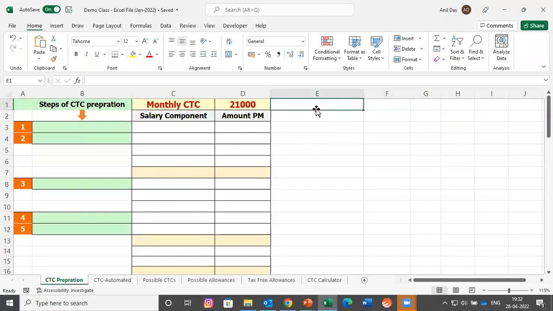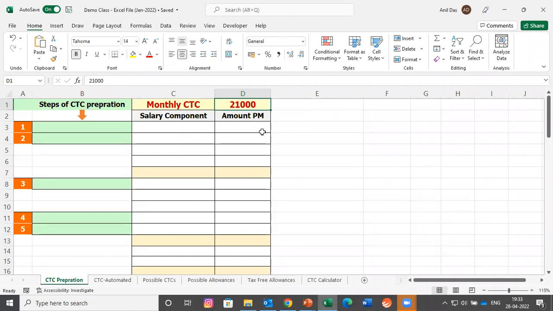We have restricted the right of muteness. So I have intentionally taken the monthly CTC of 21,000 because I want to include this person into ESIC. ESIC is one of the biggest labor laws in India, which gives a good number of benefits to the employee. Under ESIC, only those employees come whose monthly salary is 21,000 per month or less. If you are getting more than 21,000 per month, you would not be coming under ESIC and you would not be getting any benefit out of that.